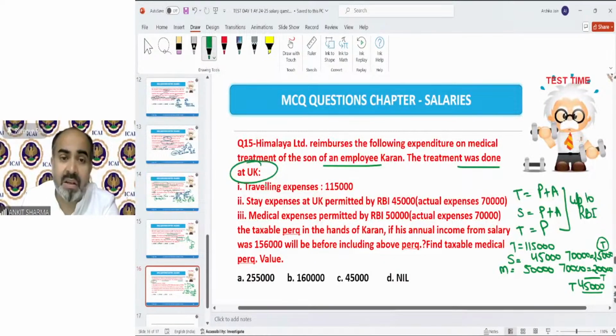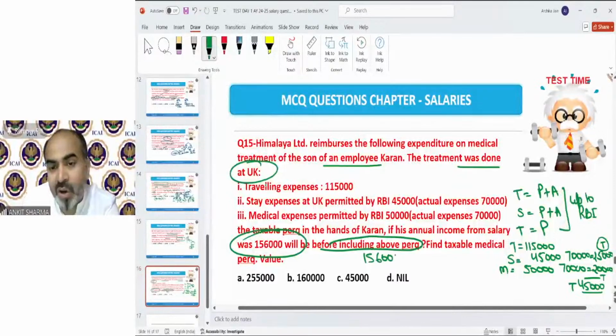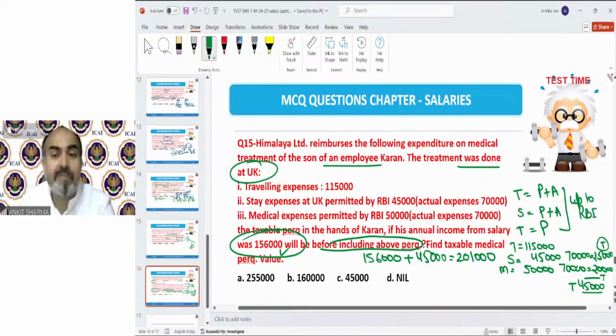Now the question: the medical facility provision says if your GTI exceeds 2 lakh rupees. The question says your GTI is 1,56,000 before including the above perquisite. If I include the taxability of the above perquisite, which comes to 45,000, it will exceed 2 lakh rupees. So 2,01,000 is my GTI, gross total income.